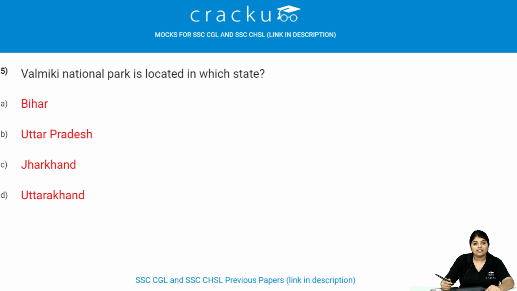Valmiki National Park is located in which state? Valmiki National Park is located in Bihar state of India, in West Champaran district of Bihar.